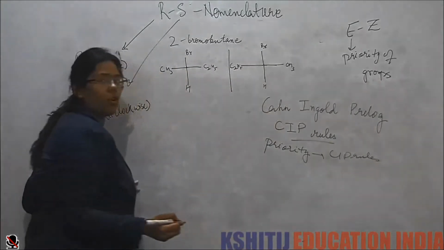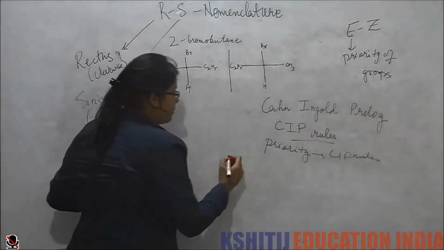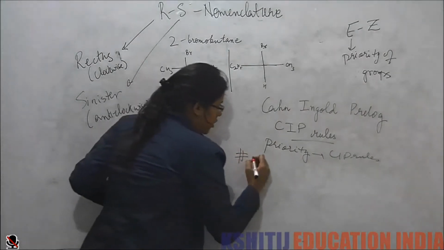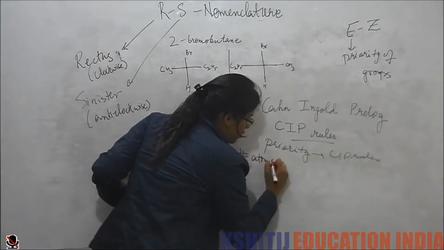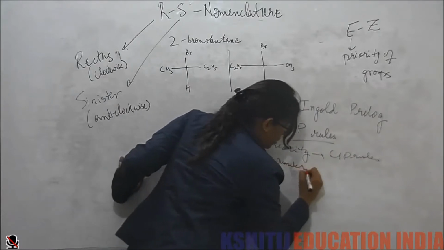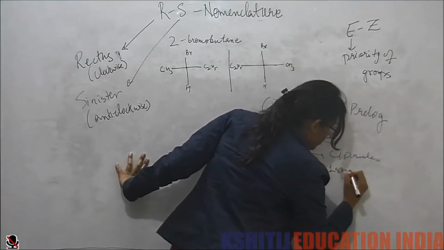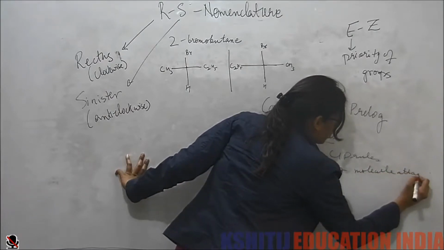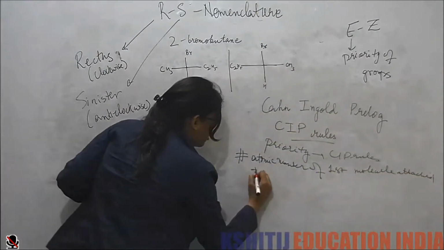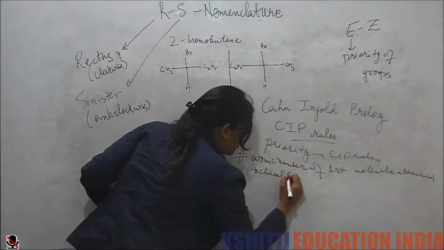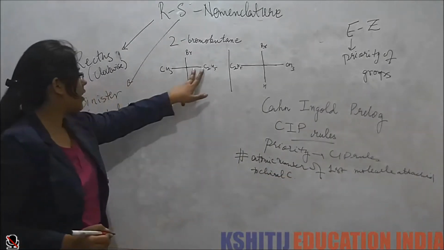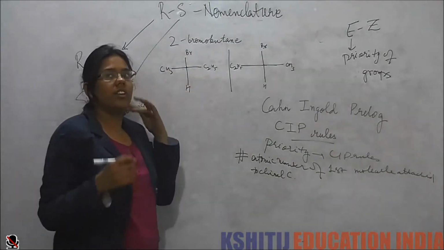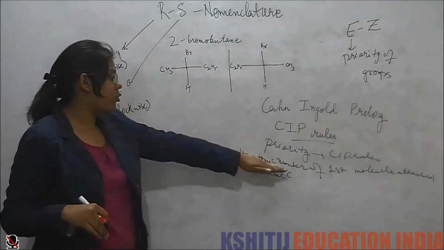So what were the rules that we had learned? First, we give importance to the atomic number of the first atom attached to the carbon. Now here we see the first carbon, and the four atoms associated with it, we prioritize based on atomic number.